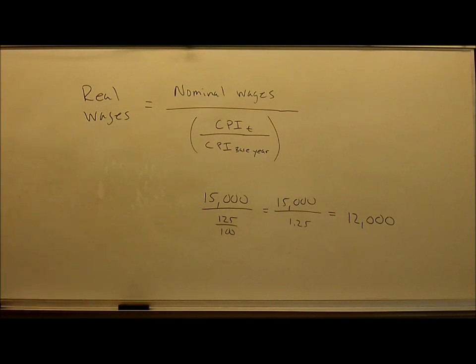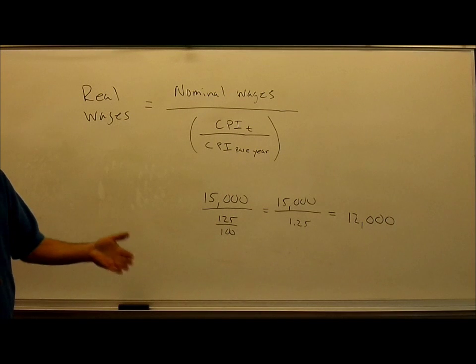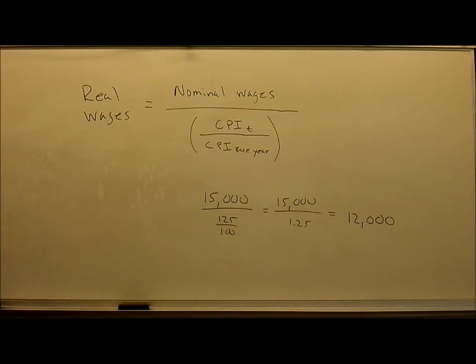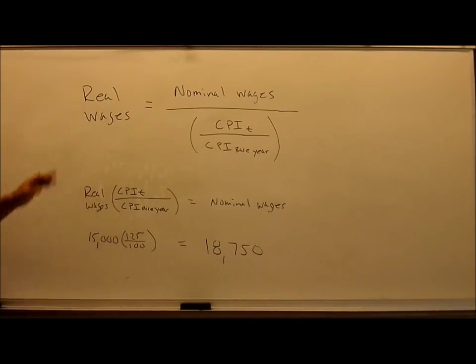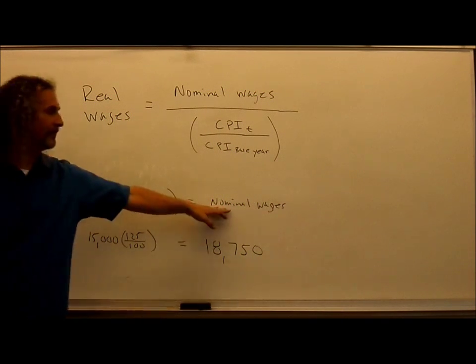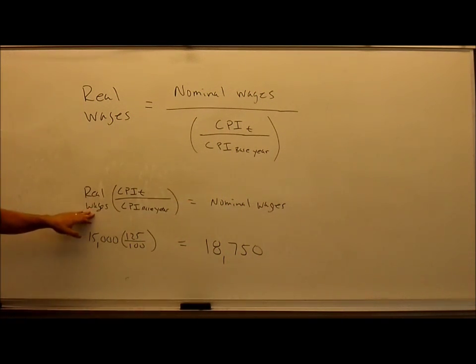So even though my check says $15,000, I take it to the bank, I cash my check, the teller gives me $15,000. When I go out to purchase stuff from stores, because prices have gone up, I only get $12,000 worth of real goods. So I feel like I'm getting less than I was before, so I might want to ask my boss for a raise. So rearranging this equation, I can actually solve for how much my boss has to pay me to keep my real wages the same.